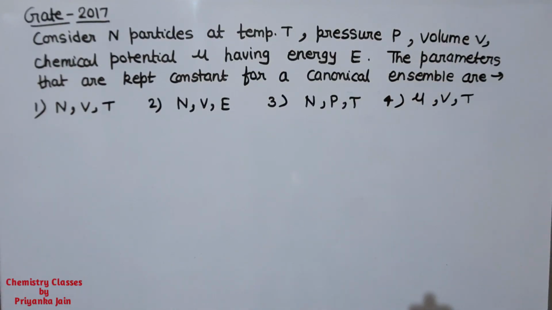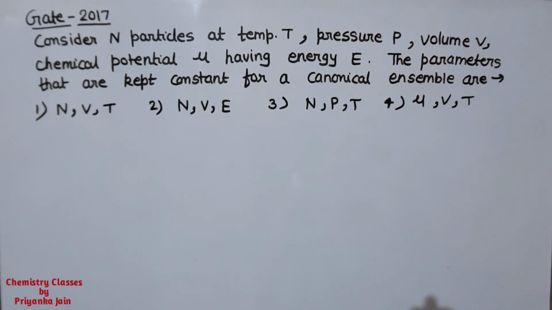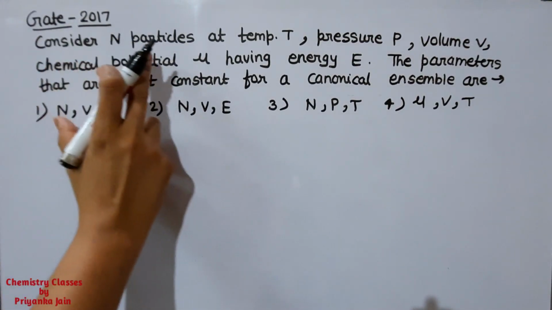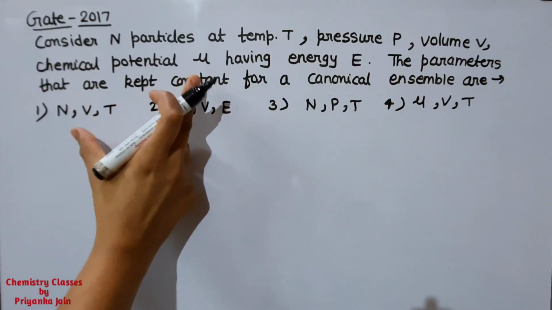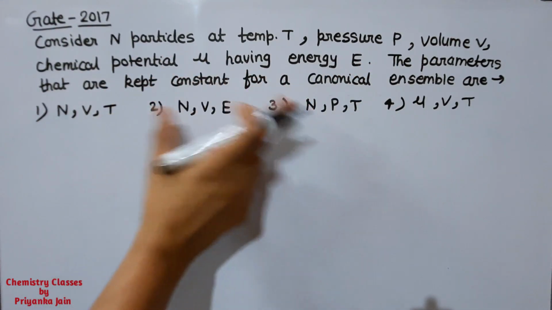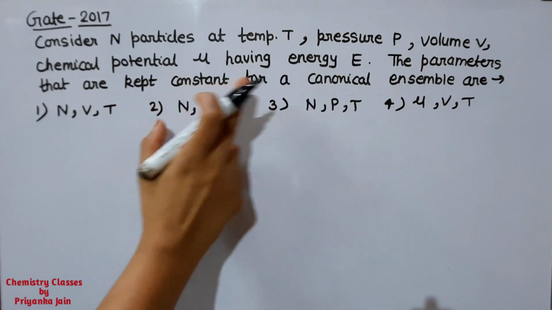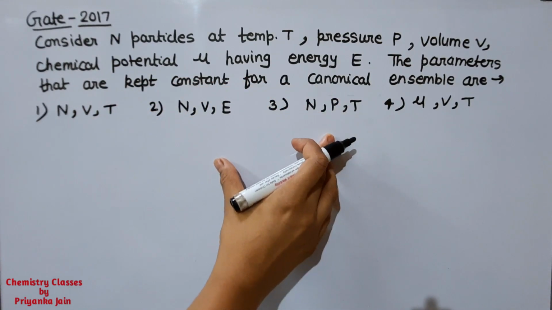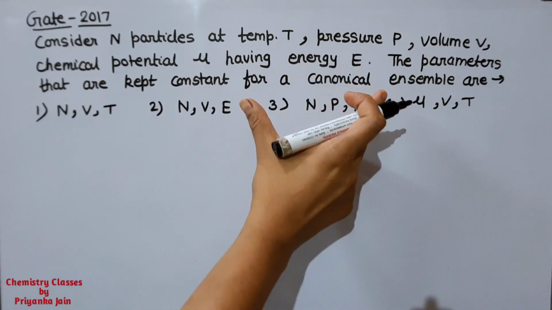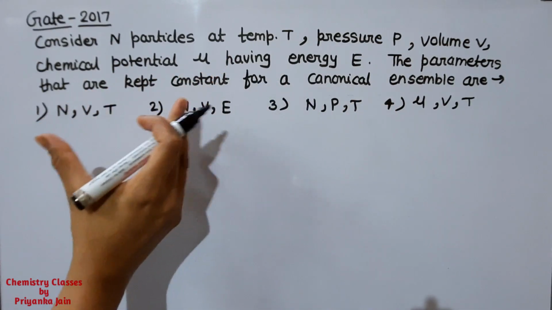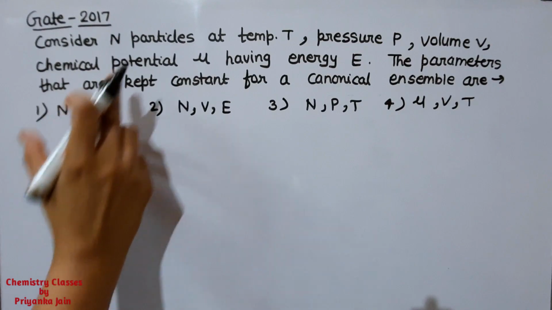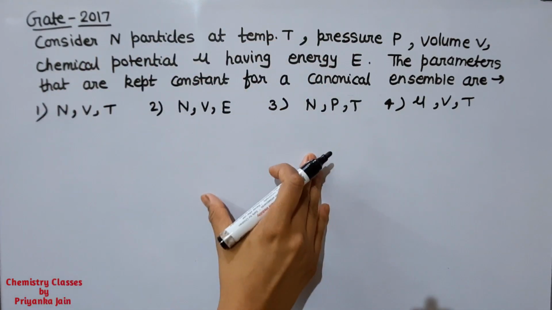Okay, now see this question from GATE 2017. Quite a simple question here. Consider n particles at temperature T, pressure P, volume V and chemical potential mu having energy E. The parameters that are kept constant for a canonical ensemble are. So here we have to consider the canonical ensemble and find out what parameters are kept constant. It means what properties will be the same for all the systems.